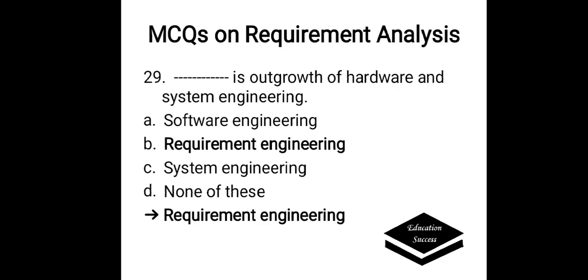Which is the outgrowth of hardware and system engineering? Options are A. Software engineering, B. Requirement engineering, C. System engineering, D. None of the above. The correct answer here is requirement engineering. It is the outgrowth of hardware and system engineering.